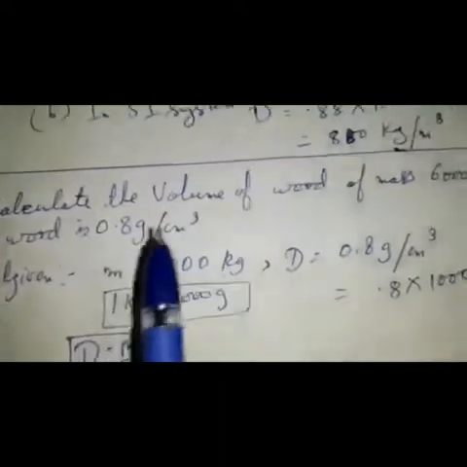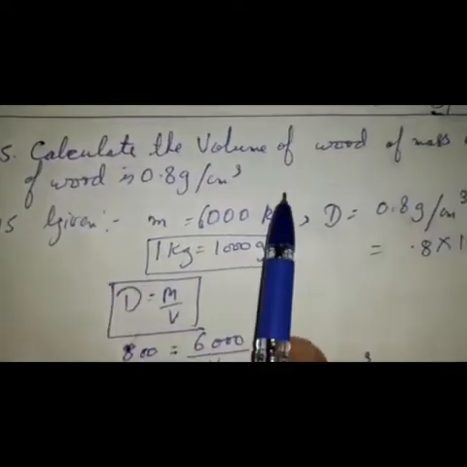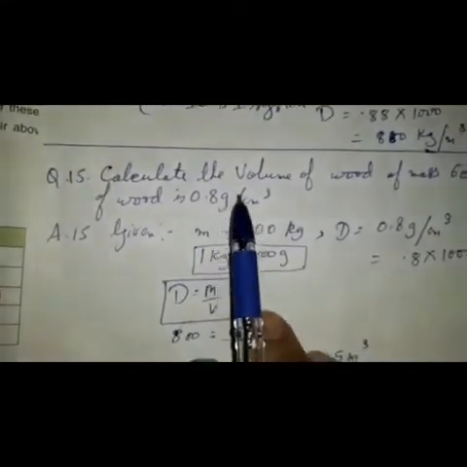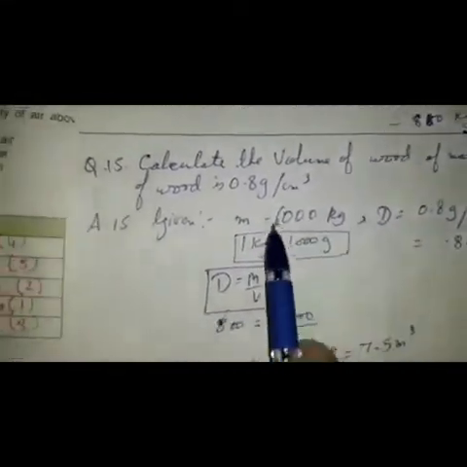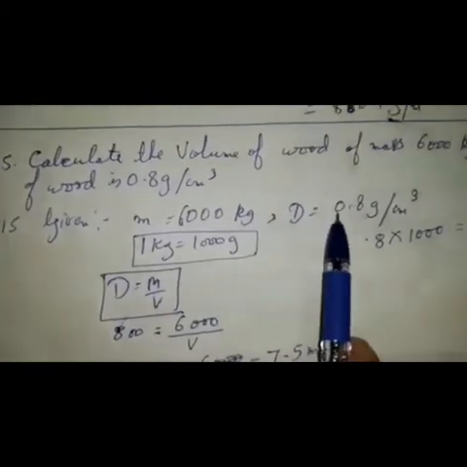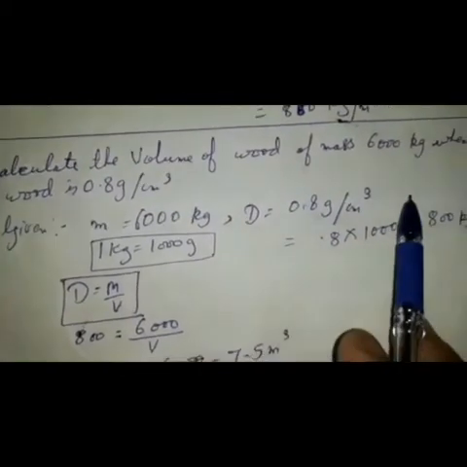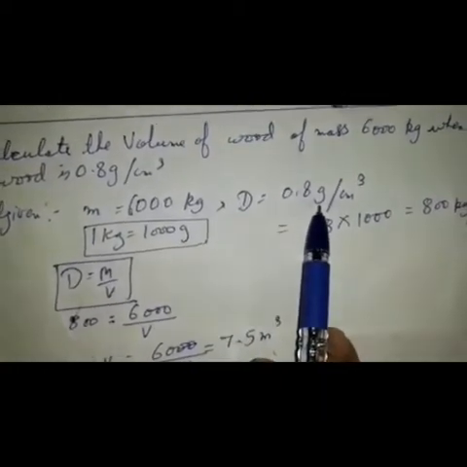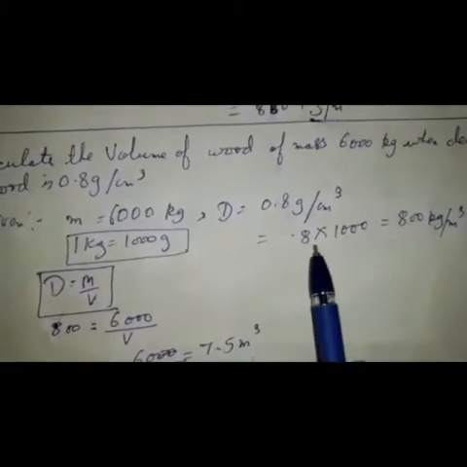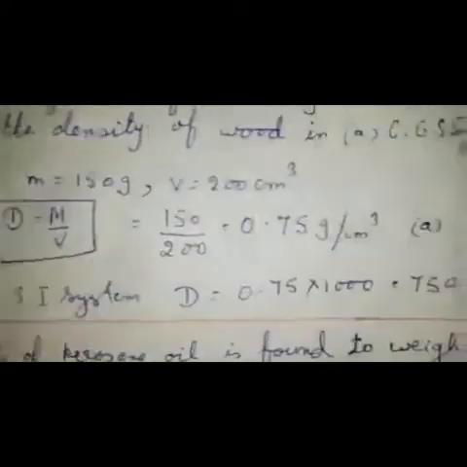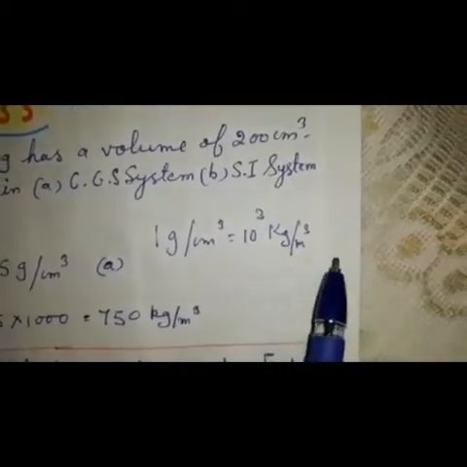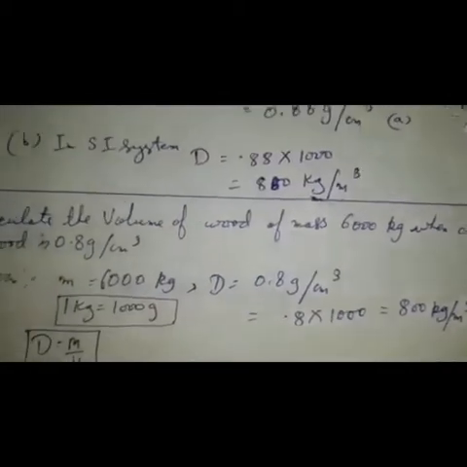Question number 15. Calculate the volume of wood of mass 6000 kg when density of wood is 0.8 gram per centimeter cube. Now mass is given 6000 kg, density is given 0.8 gram per centimeter cube. Now again, children, see the unit. Mass is given in kg, density here is in gram, so you have to change it. We know the relation: 1 gram per centimeter cube is 10 to the power 3 kg per meter cube. So you multiply by 1000. So it will come 800 kg per meter cube.